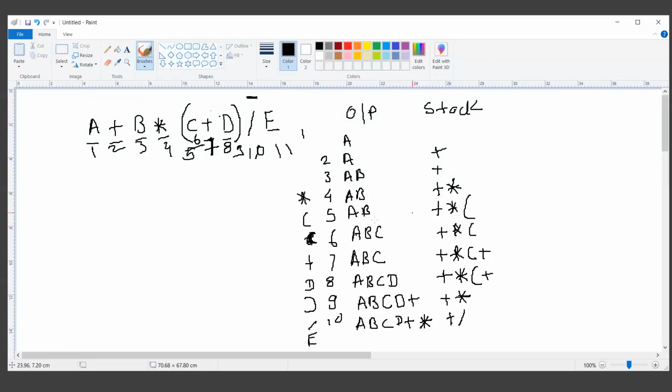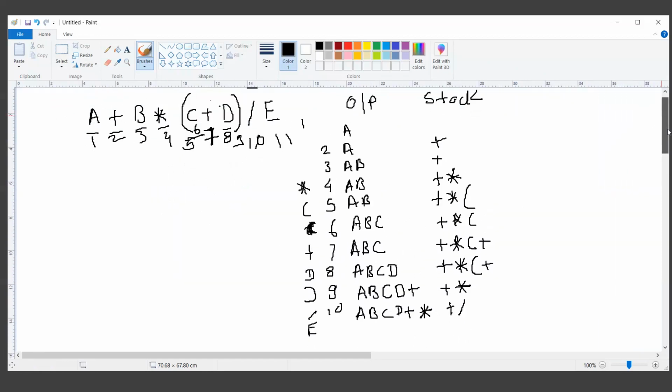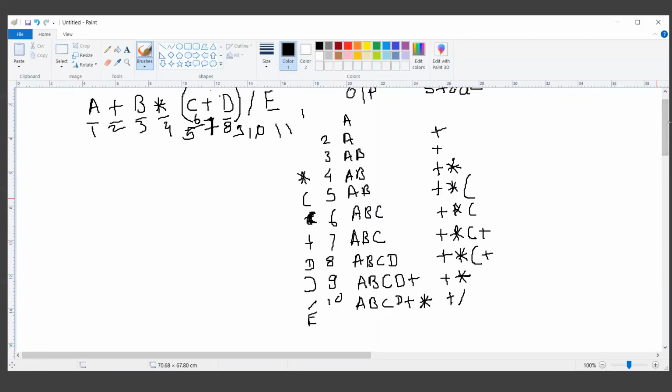So this E becomes my new input. In the 11th step, we have A, B, C, D plus multiplication, and directly this is the operand, so I will print it on the output screen. Now what is remaining on the stack? I still have plus and division symbol. But as you can see, the input string has ended, so there is nothing left in the input string. So whatever is on the stack, you start popping it out.